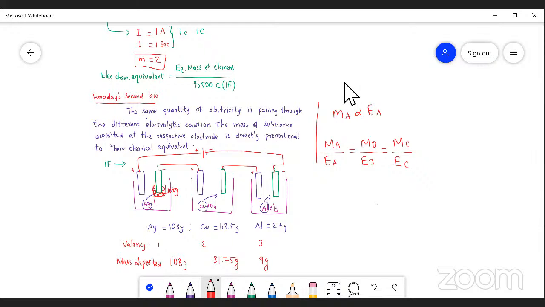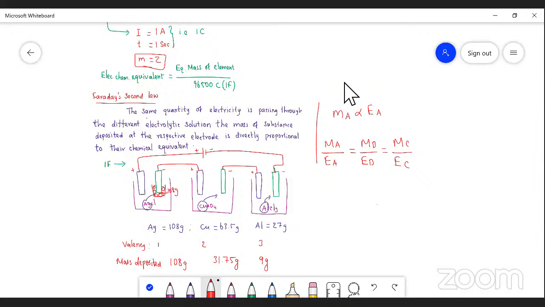1 Faraday is equal to how many coulombs? 96,500 coulombs. So M is directly proportional to Q. Is that Faraday's first law or second law? First law. M is directly proportional to chemical equivalent. Then it is Faraday's second law.